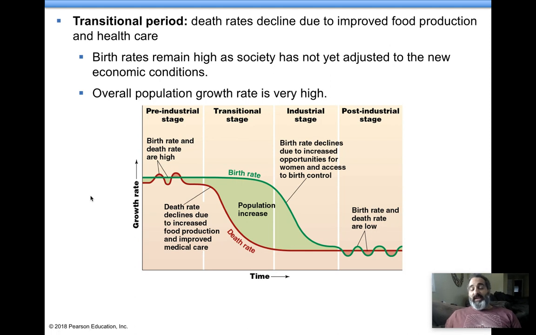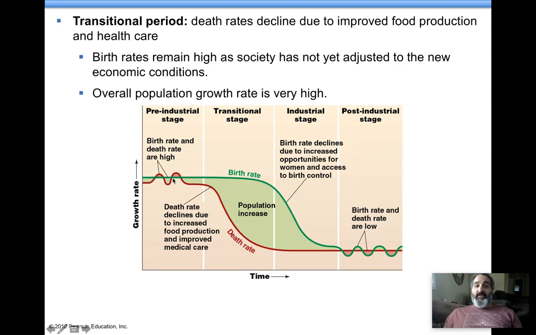Then a place or a country goes through what's called a transitional stage, right? So look, in the pre-industrial stage, birth and death rates are fluctuating. They're balancing each other out. Okay, there's a balance here for the most part. So you'll see population isn't growing that much in the pre-industrial stage because death rates are so high.